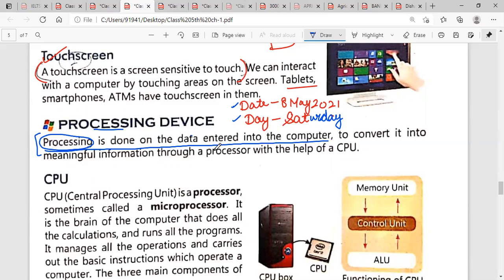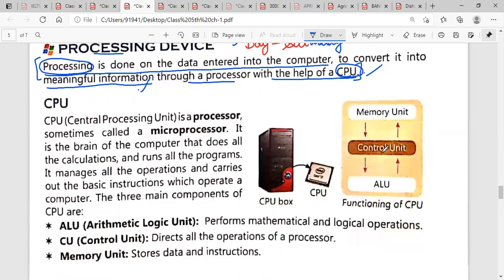we will use an input device, that is, we can use a keyboard or mouse. And we will convert the data into meaningful information through a processor, or with the help of a CPU. Now, what is the full form of CPU? Central Processing Unit. Remember that.